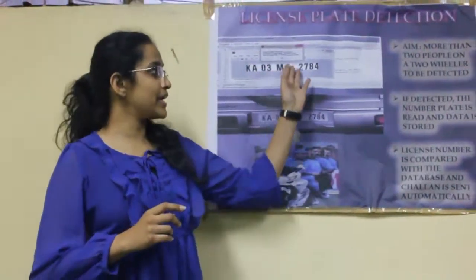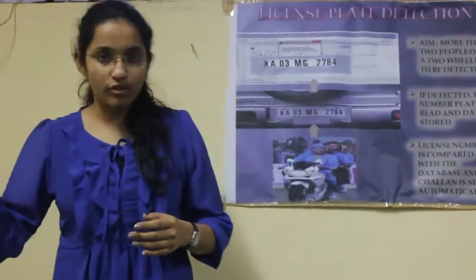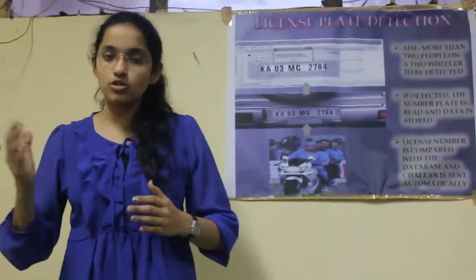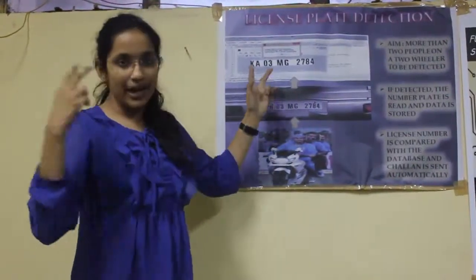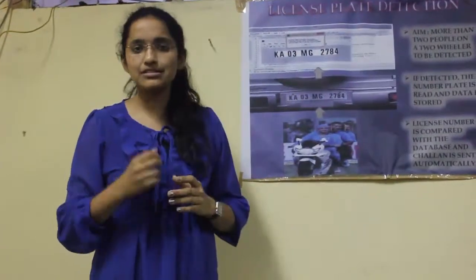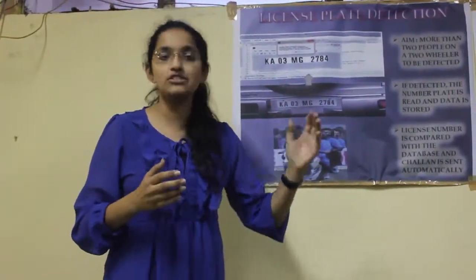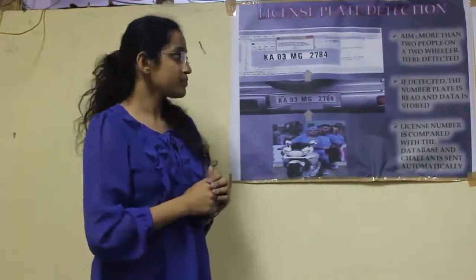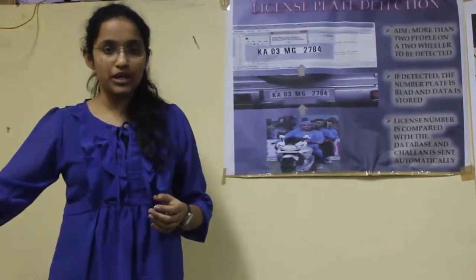The registration numbers obtained would subsequently be compared to the RTO database using a software known as Critical, which is already installed in the RTO offices. Once these numbers are compared to the RTO office database, we will get the history of the registration IDs, that is, the address of the registered vehicle. Once we get the address, an automatically generated e-challan would be sent to the address of the defaulter vehicle.